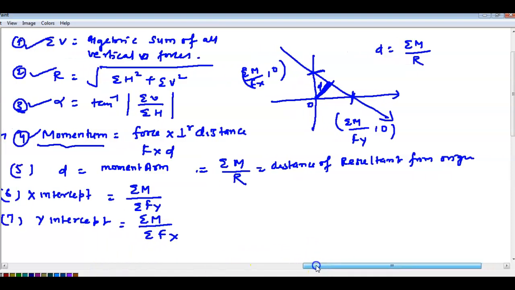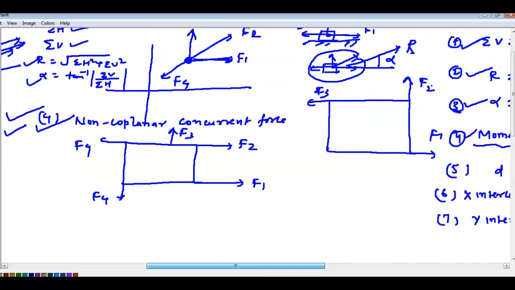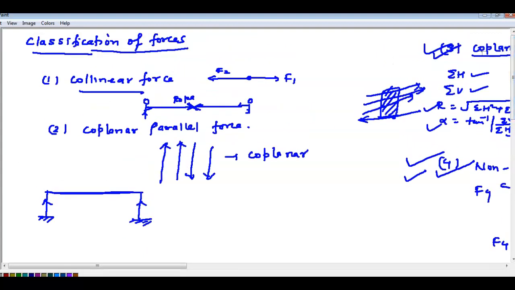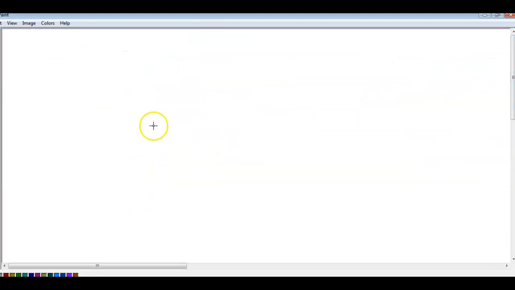So now see the problem, then you will get it. Consider the question given here. This is the block given here.